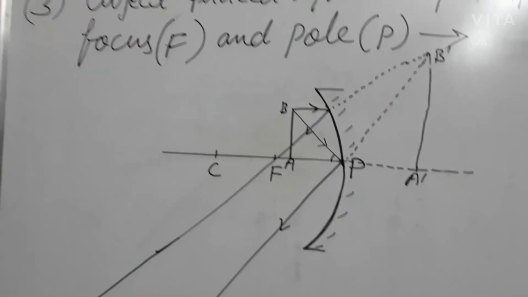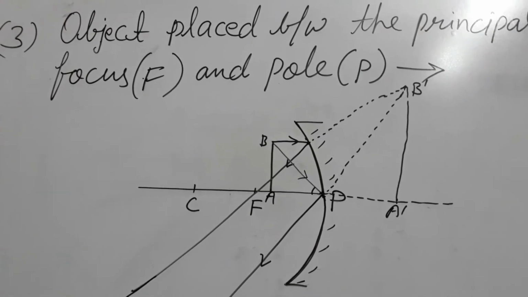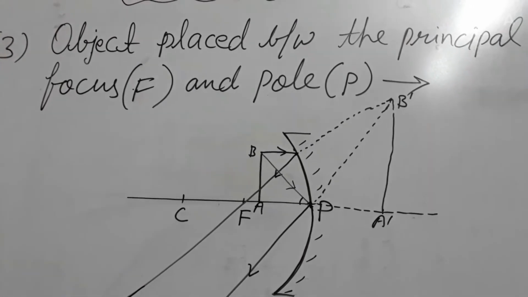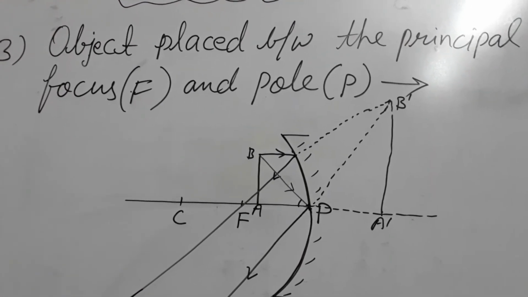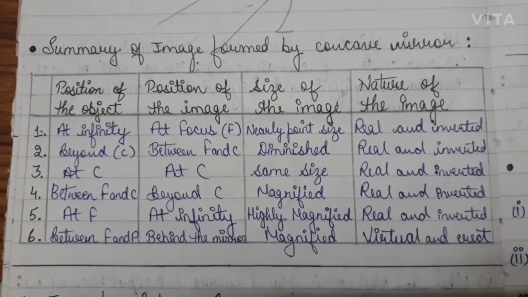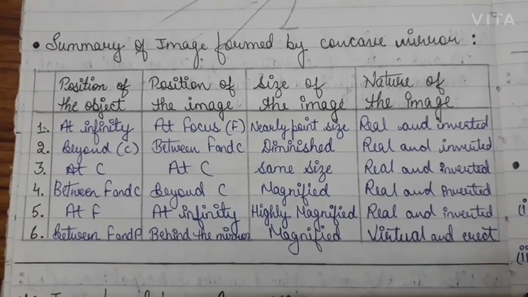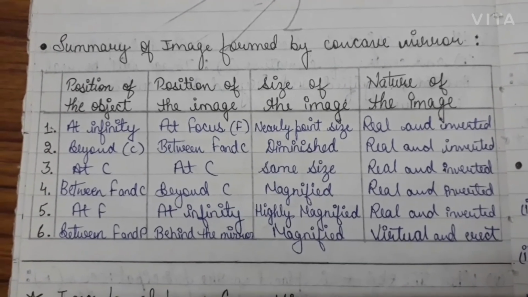So I have explained three images. Now you can try to make the rest by yourself. I have given you this table. You can follow this table and try to make the other images, and if you have any problem you can send it in the comment box.